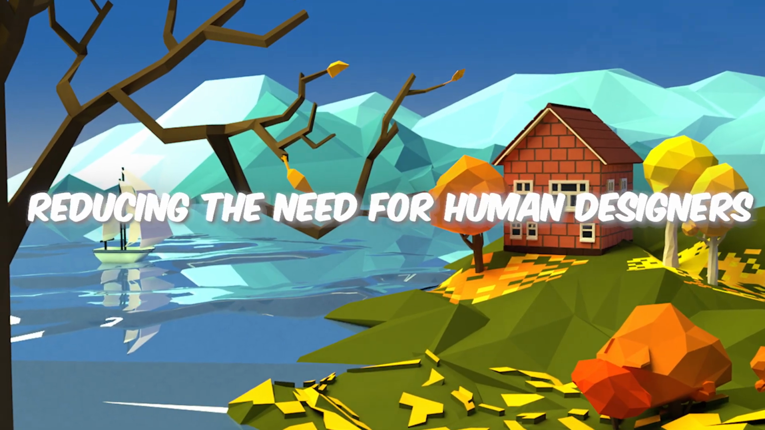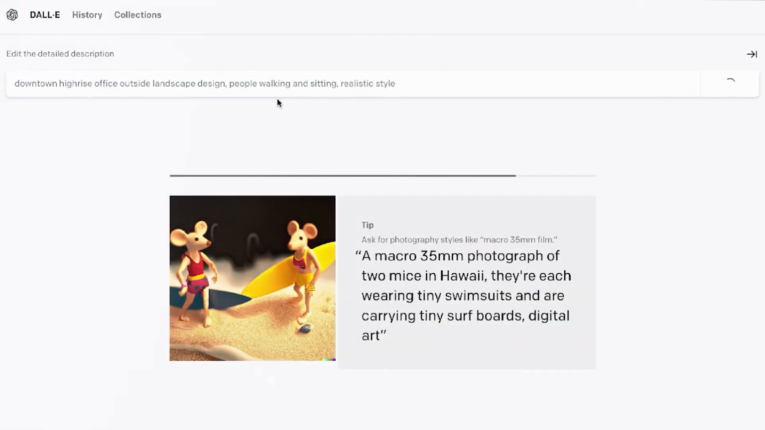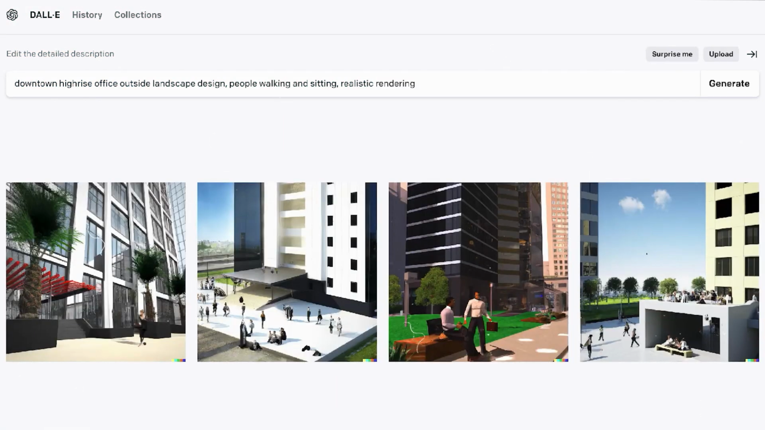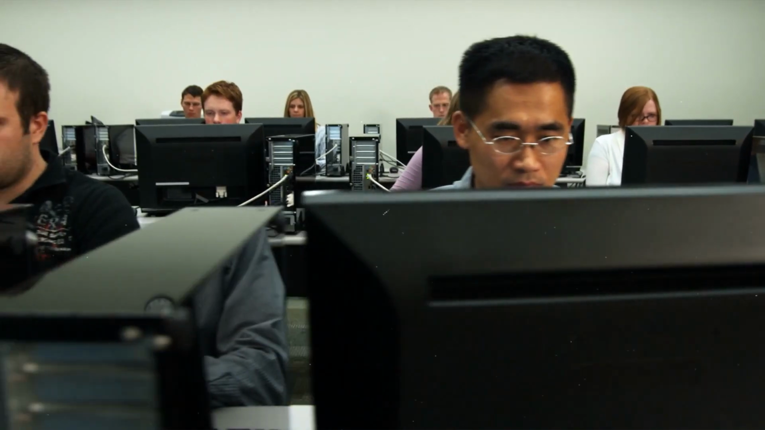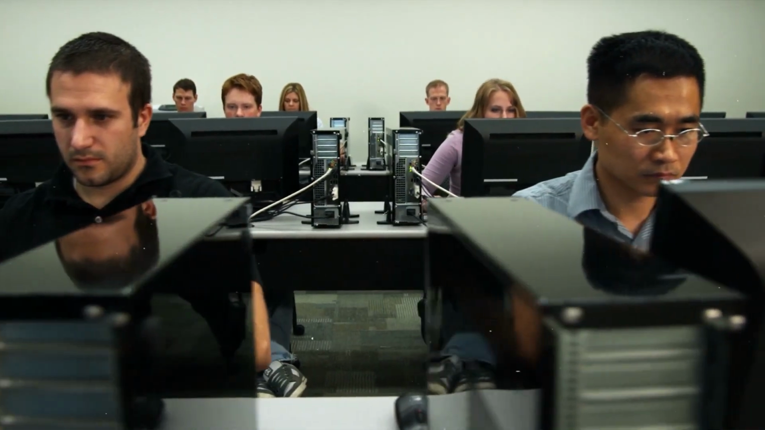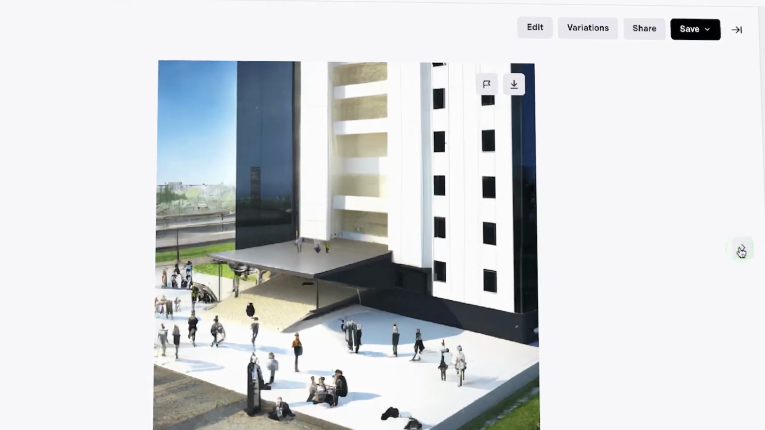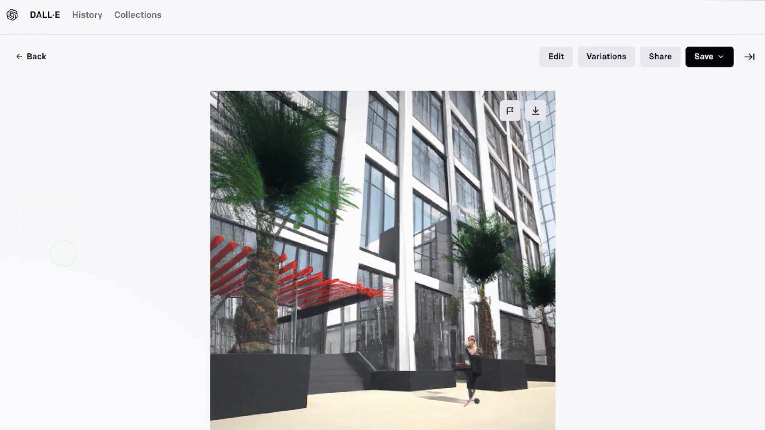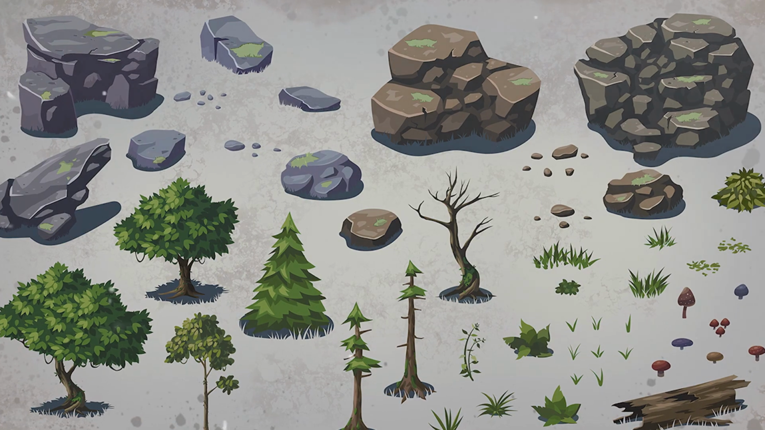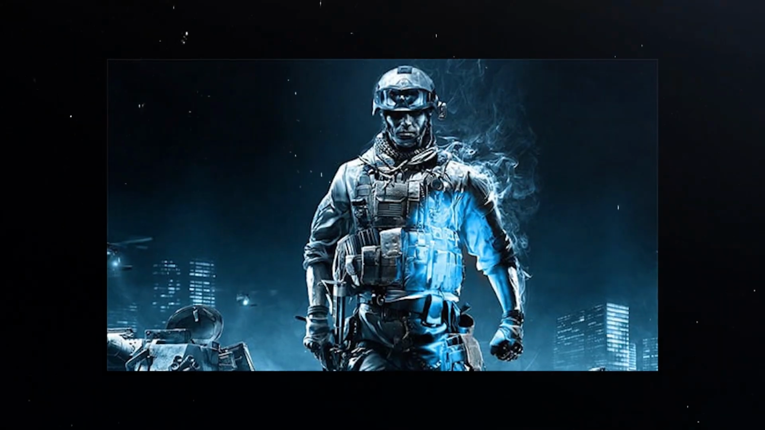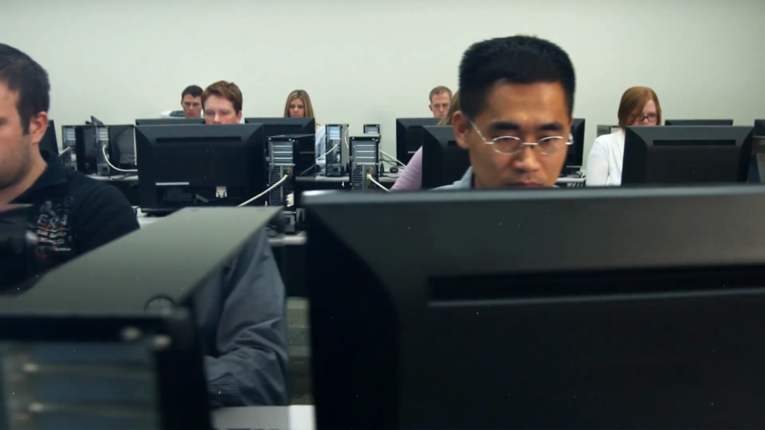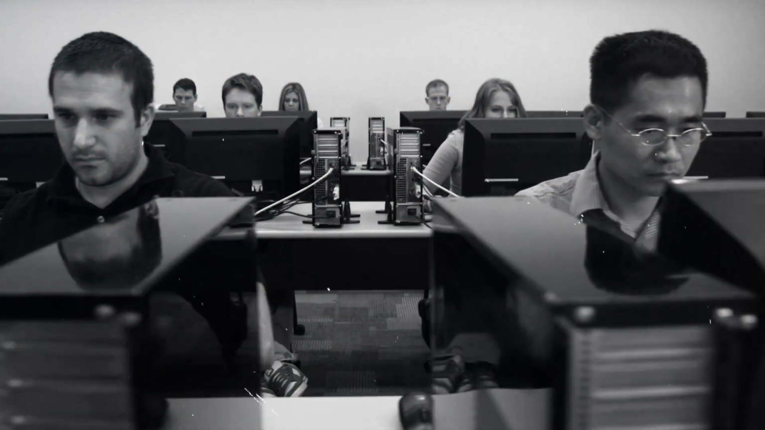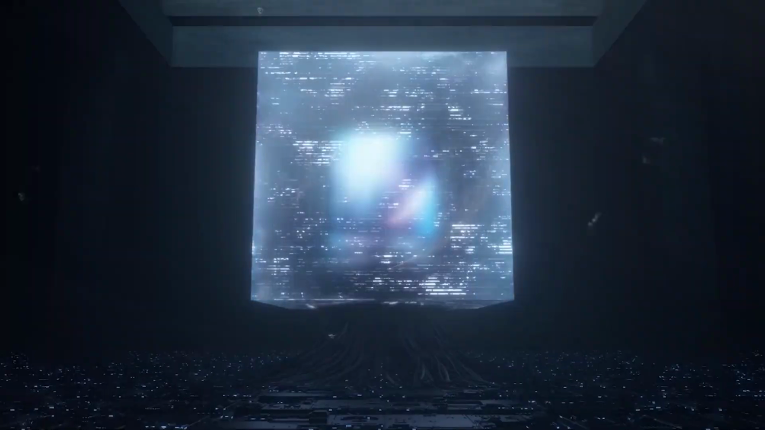Reducing the need for human designers. Midjourney and DALL-E can create high-quality images in a matter of minutes, while human designers may take hours or days to achieve the same result. This means that gaming companies can save time and money by using Midjourney or DALL-E to generate assets, environments, and characters for their games. However, this also means that human designers may lose their jobs or have to adapt to new roles that involve editing or supervising the AI output.